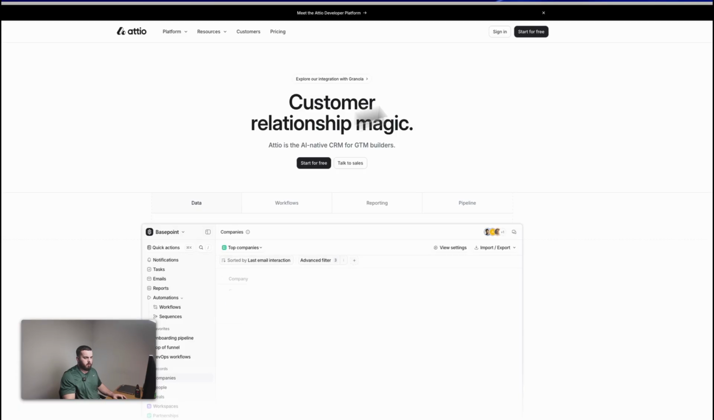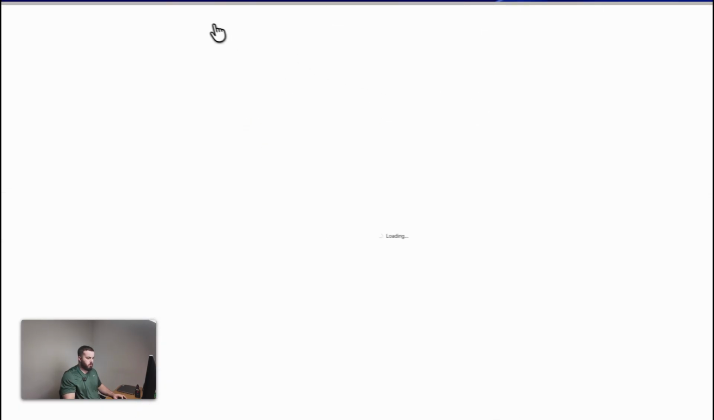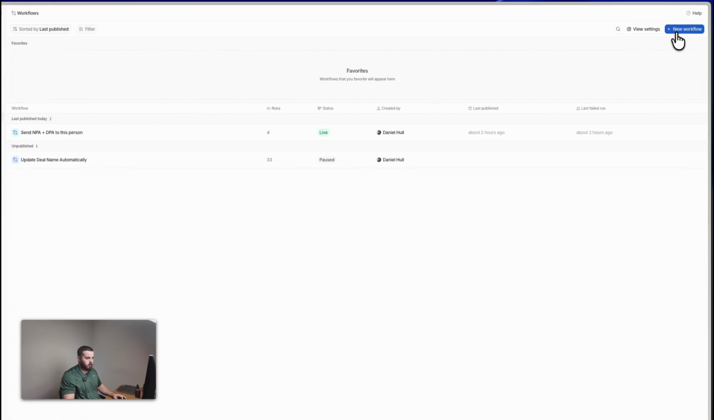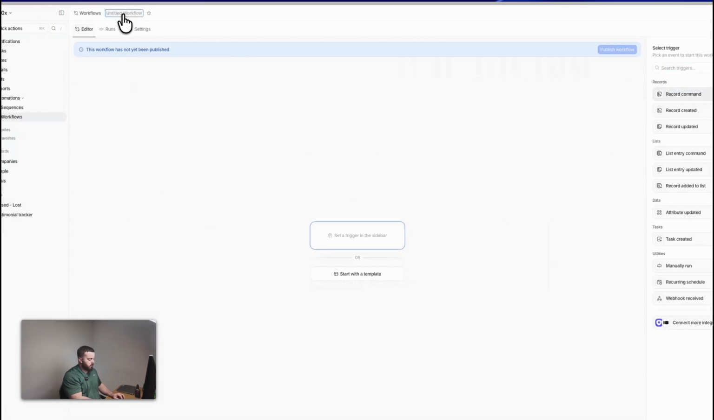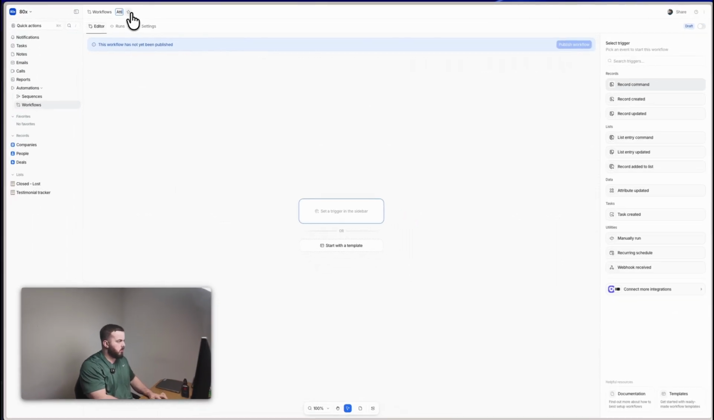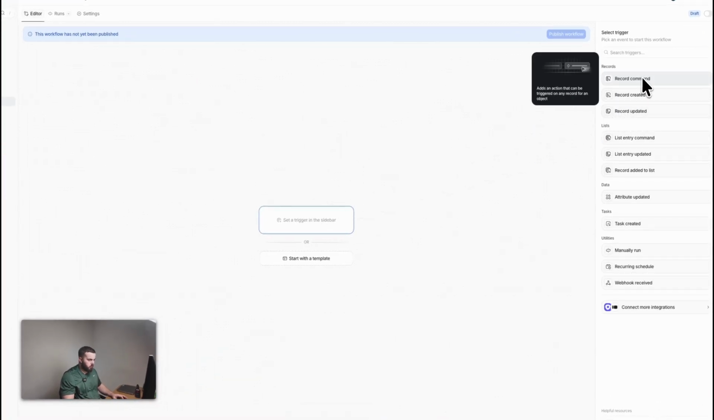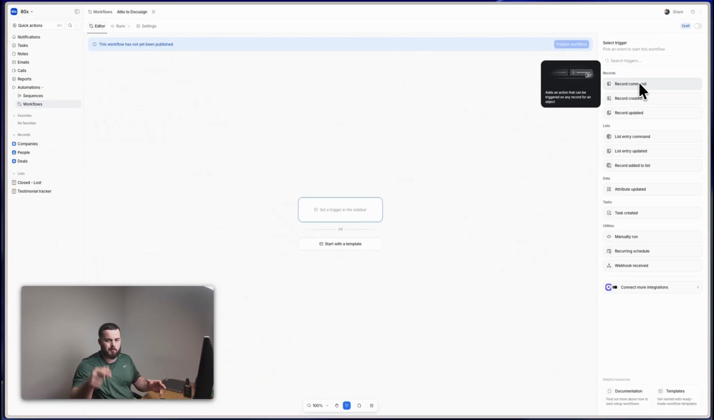Let's jump into the video. We'll head over to Attio and we will create a new workflow. So we'll click workflows on the left hand side and then on new workflow, let's give it a name such as Attio to DocuSign. Now the trigger I'm going to use is the record command, meaning when we click a button on a person, that will trigger the workflow.